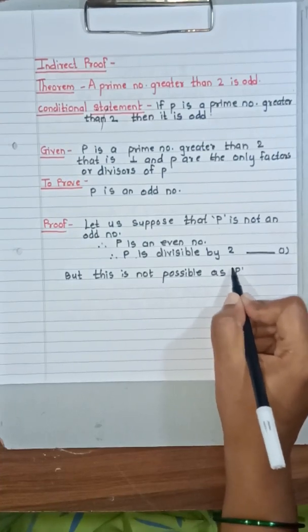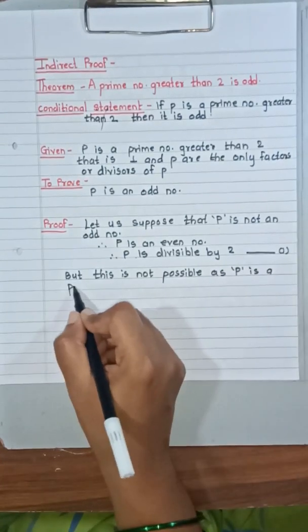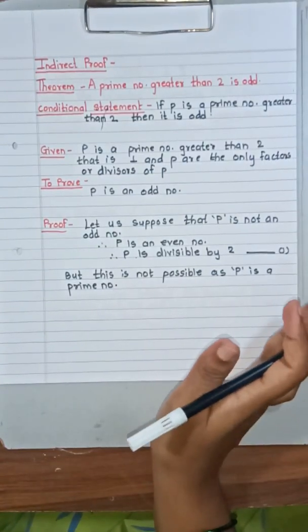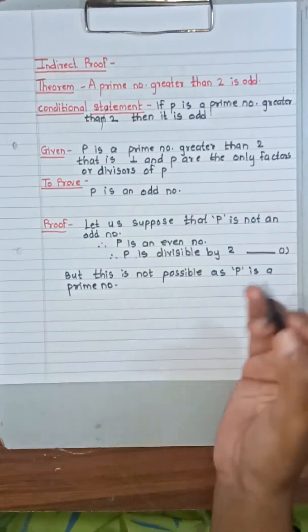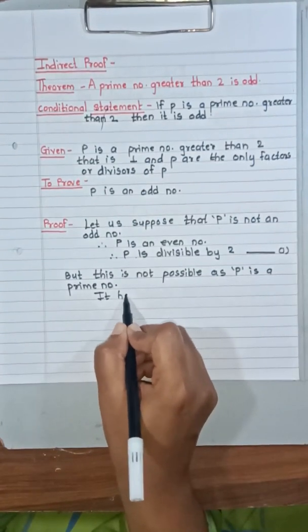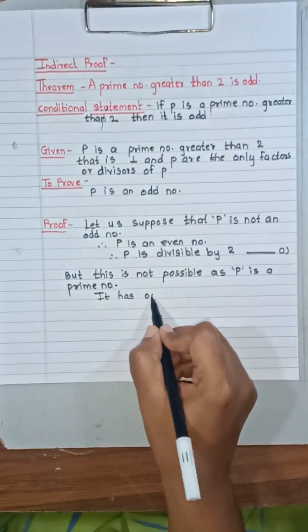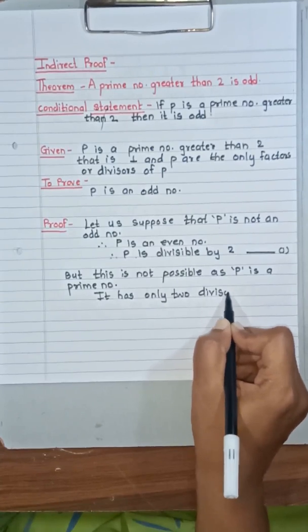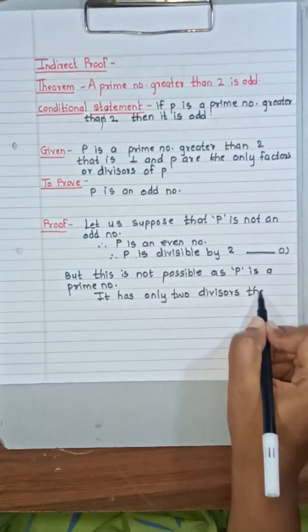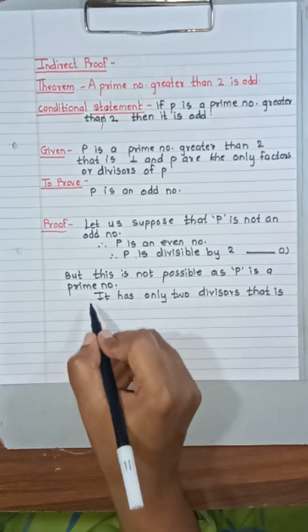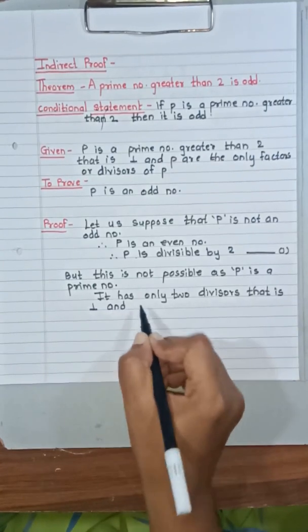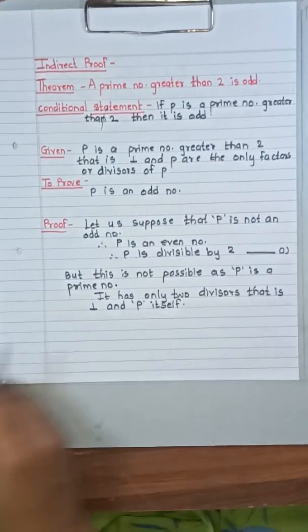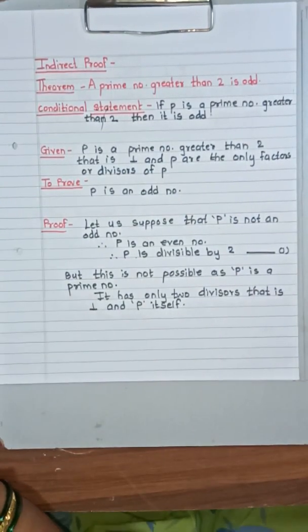As P is a prime number, it has only 2 divisors, that is, 1 and P itself.